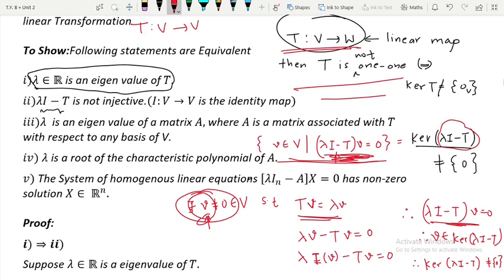It is a linear transformation, because whenever you have T1 and T2 to be linear transformations, remember the linear combination is always a linear transformation. I mean alpha 1 T1 plus alpha 2 T2 will be a linear transformation, where alpha 1 and alpha 2 are some constants, some real constants you can say. So therefore this lambda I minus T is a linear transformation also, and since this is happening, we can say that lambda I minus T is not injective.